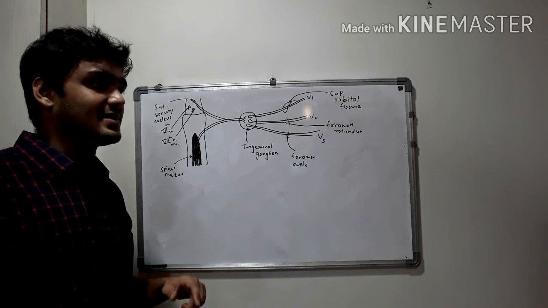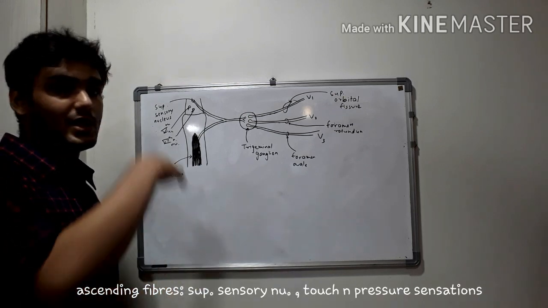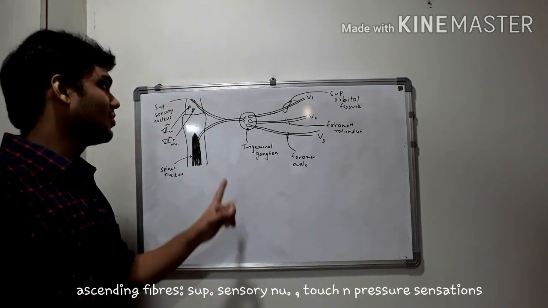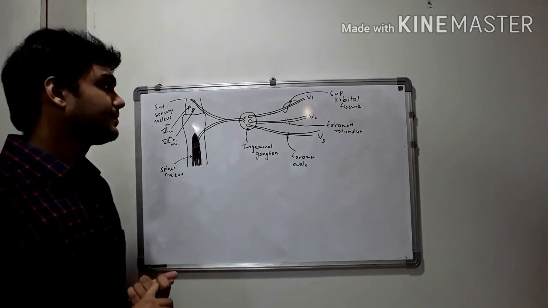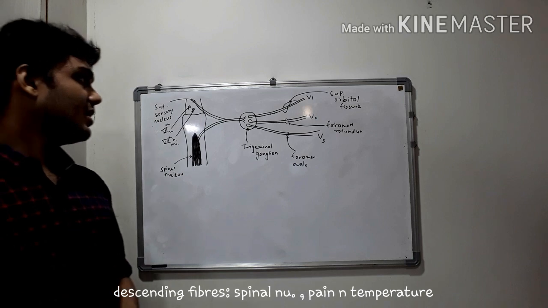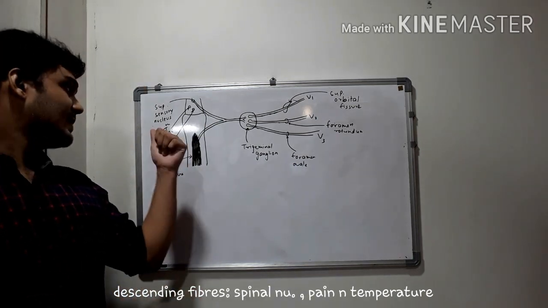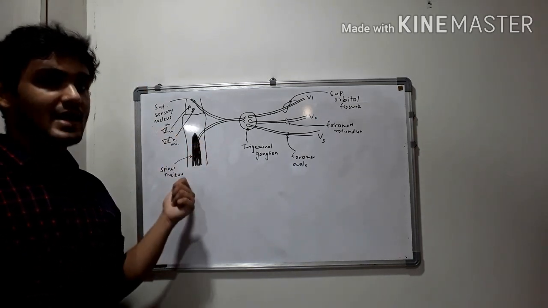Now the name itself suggests that superior sensory nucleus is superior, it is above. So the ascending fibers go to superior sensory nucleus and they carry touch and pressure sensations, while the descending fibers go to spinal nucleus and carry the pain and temperature sensation.